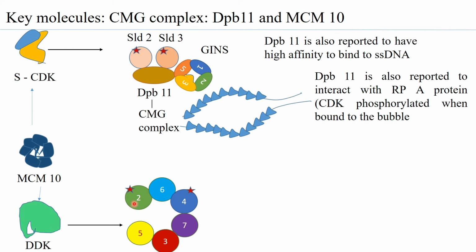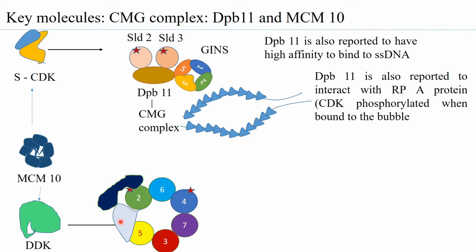So conversion of the MCM2-7 from its inactive form to its active form is associated with the CMG complex, so the CDC45 and the GINS coming and binding. But the DDK, only when it is phosphorylating MCM2 and MCM4, is then able to enable the CDC45 to dimerize the MCM2 and 5 to form the active helicase and also associate with GINS.